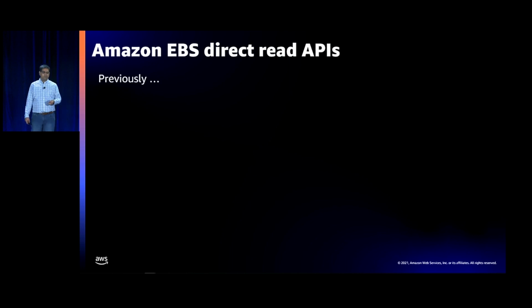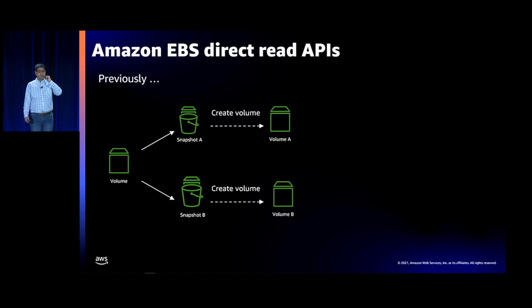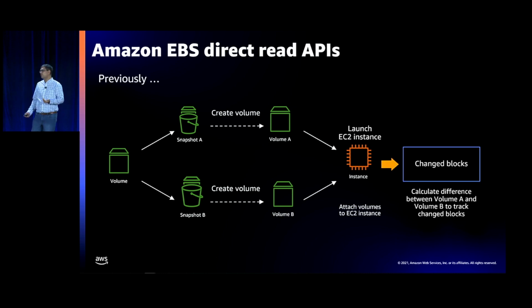What about reads? So this is true for a lot of use cases around backup, but also true around security scanning as an example. You have a volume. Customers would essentially want to record the change state of a volume. So in that case, they would take a baseline snapshot, snapshot A, take a second snapshot, snapshot B, which is at a later point in time, then spawn 2 different volumes, spawn an EC2 instance, and then do a diff compare of the 2 volumes to get the change blocks.